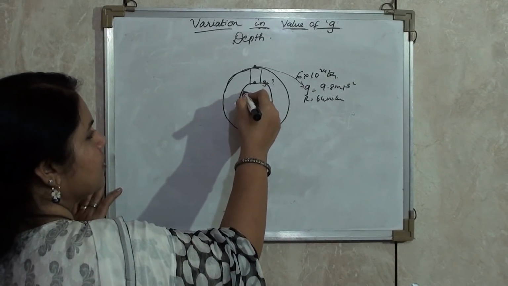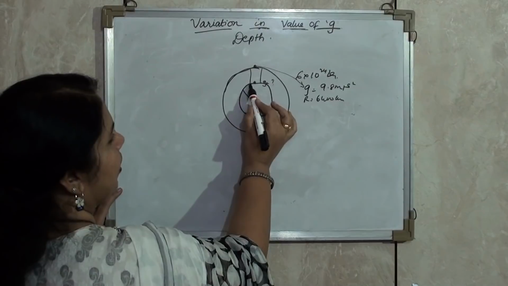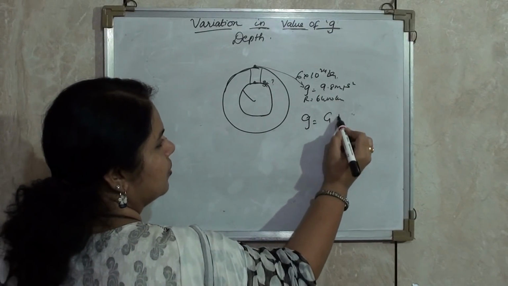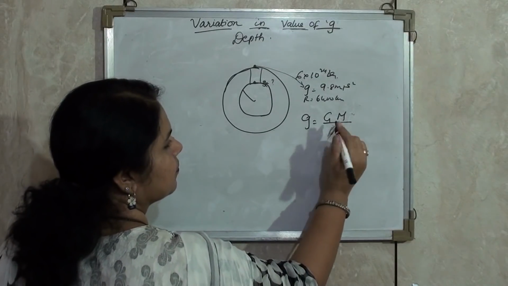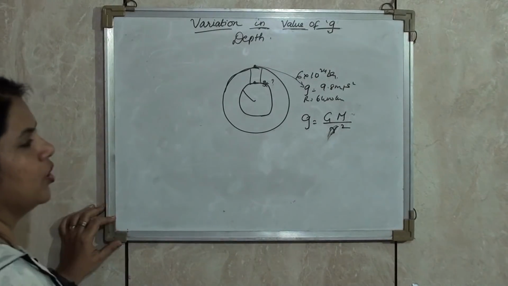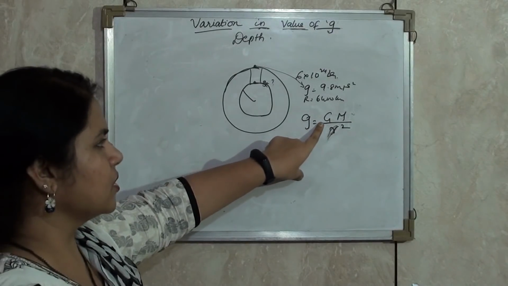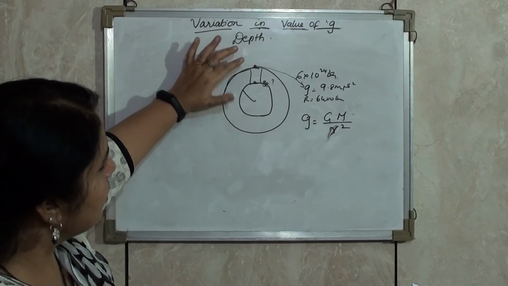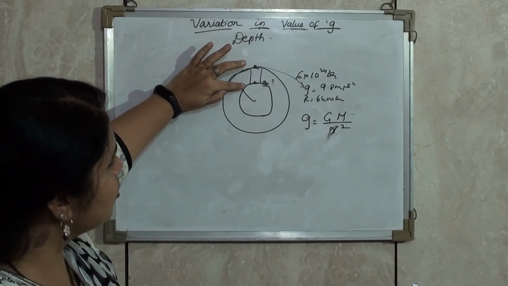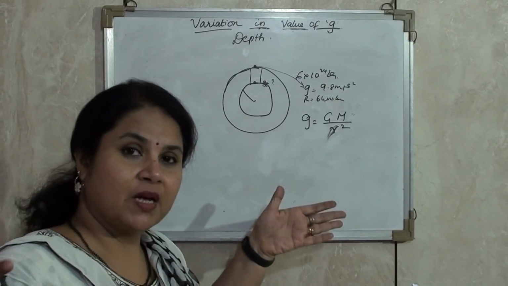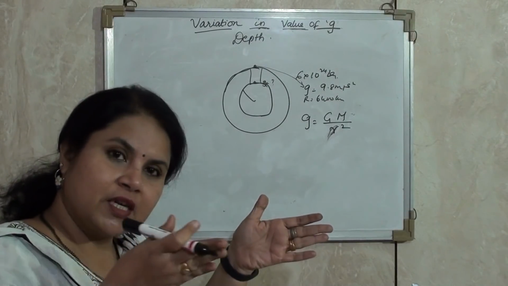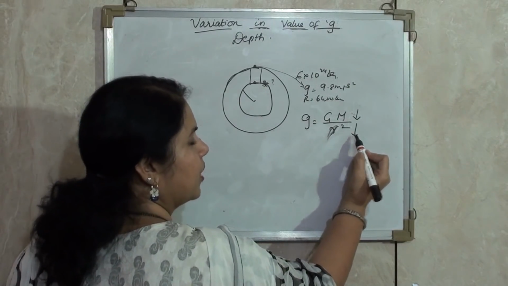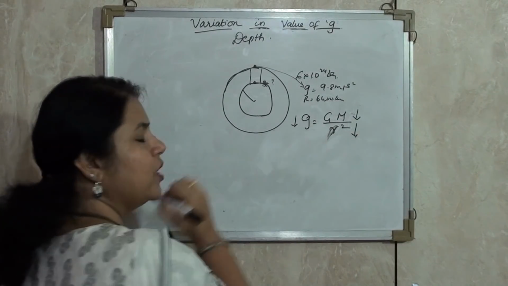The radius of this place is this, and with the help of the equation G is equal to universal gravitational constant times mass upon r square. Here what we have seen is, the mass is reduced to this level. That means I have brought the mass substantially down. The radius has also decreased. Now as the mass has decreased and radius has also decreased, acceleration due to gravity also decreases.